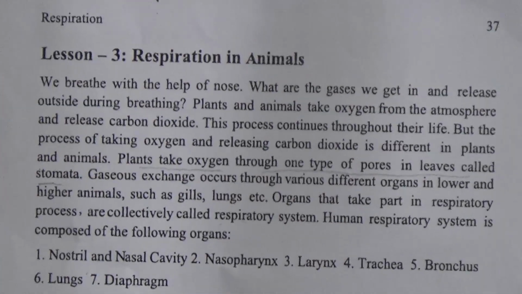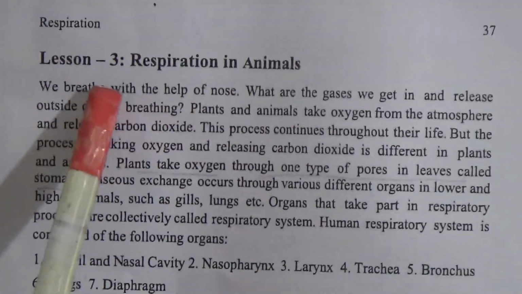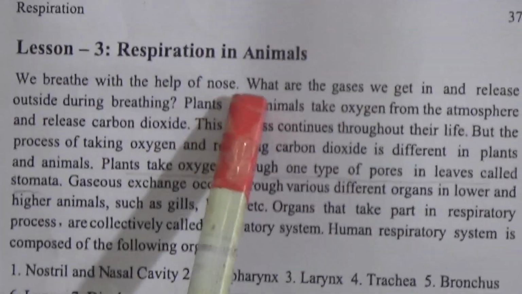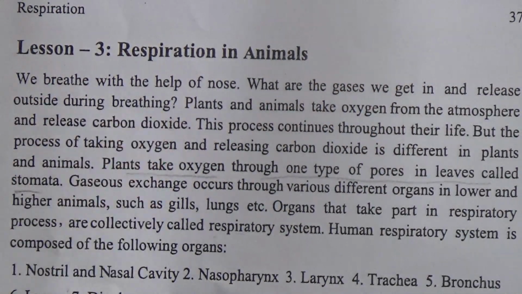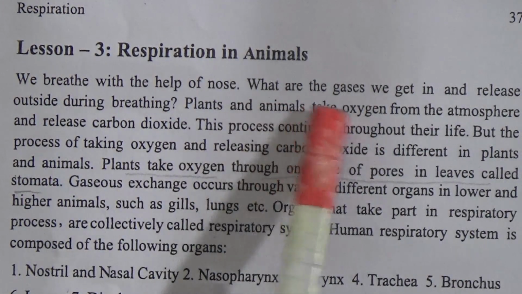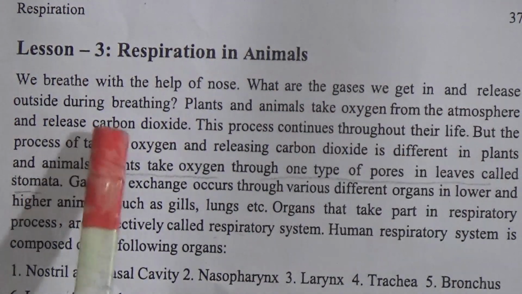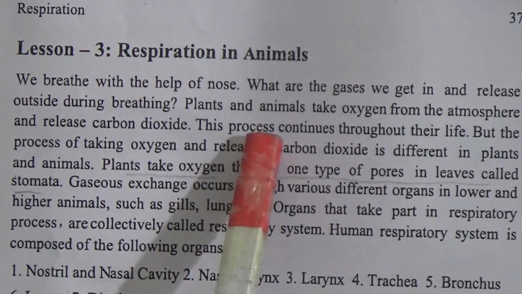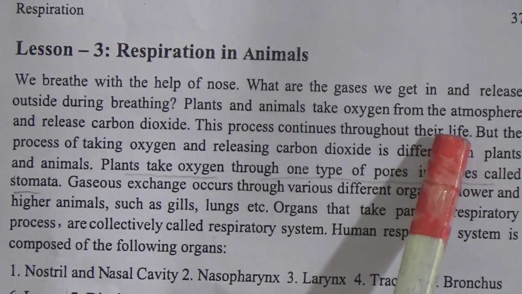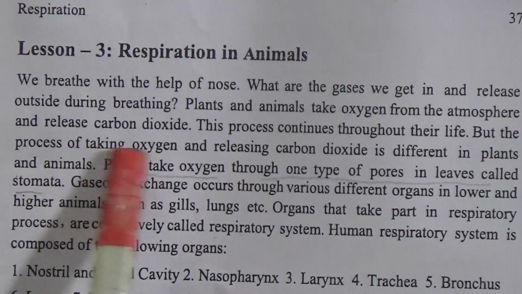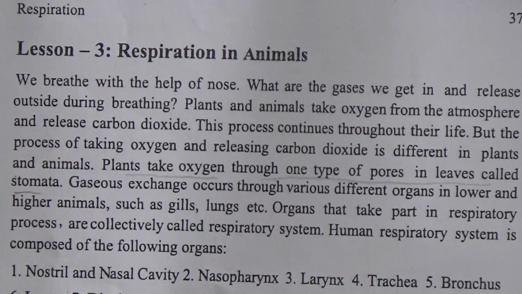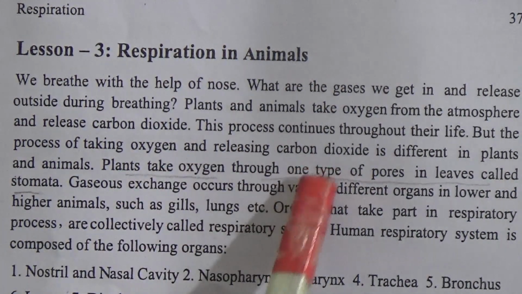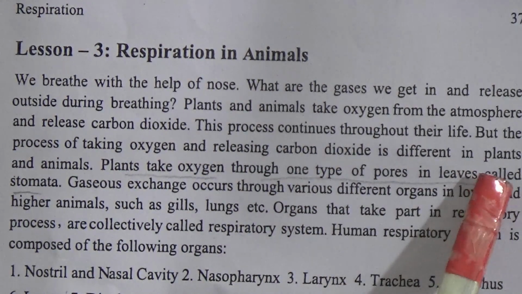Now lesson 3, respiration in animals. We breathe with the help of the nose. What are the gases we get in and release outside during breathing? Plants and animals take oxygen from the atmosphere and release carbon dioxide. This process continues throughout their life, but the process of taking oxygen and releasing carbon dioxide is different in plants and animals. Plants take oxygen through one type of pore in leaves called stomata.